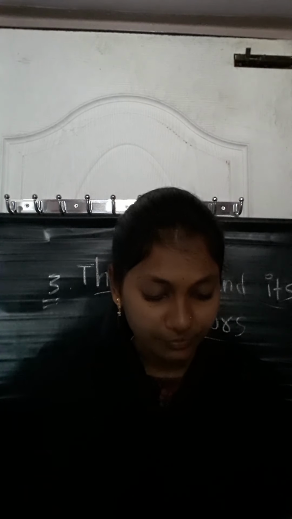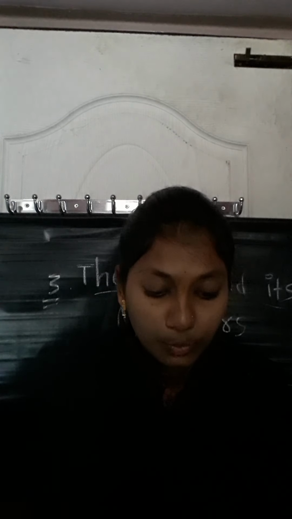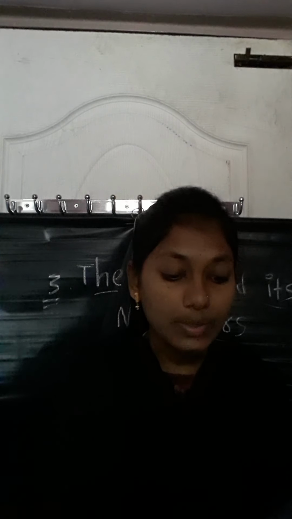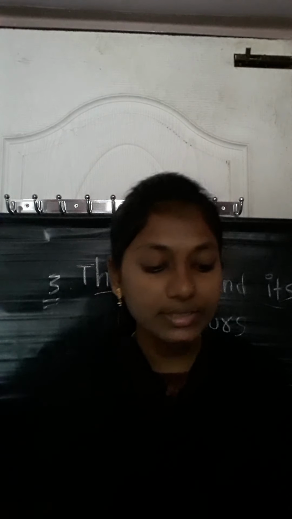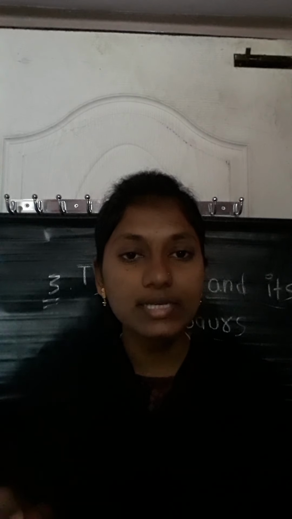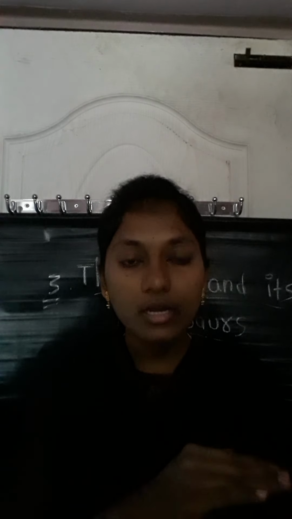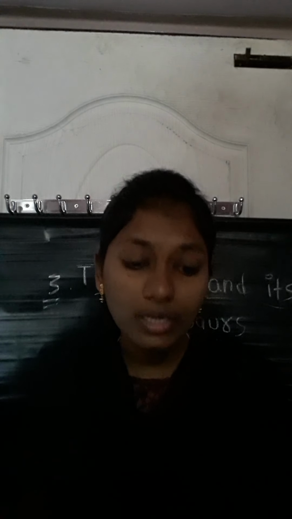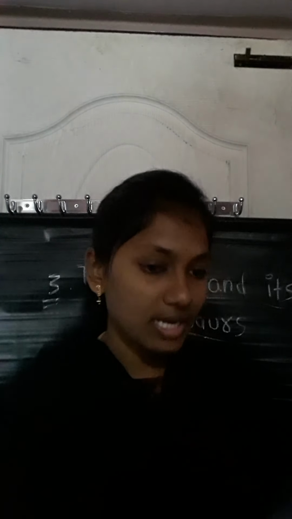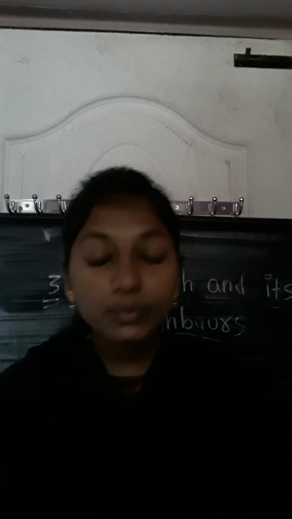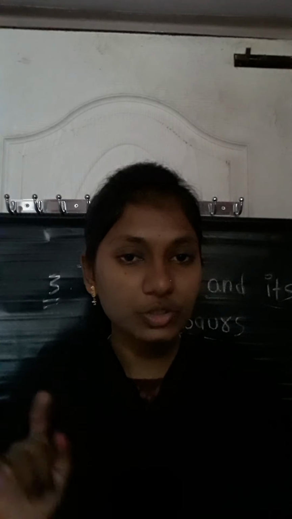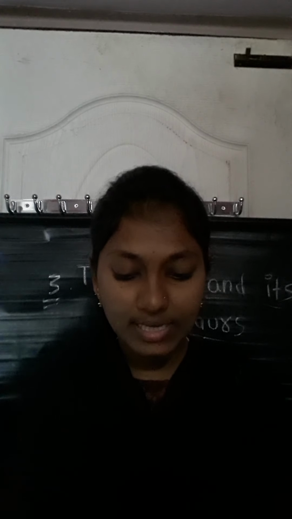So first, the moon. The moon is the earth's nearest neighbor. There are other planets that are neighbors of the earth, but the moon is the earth's nearest neighbor. In this picture, they have not shown the moon, but the moon is the very nearest to the earth.